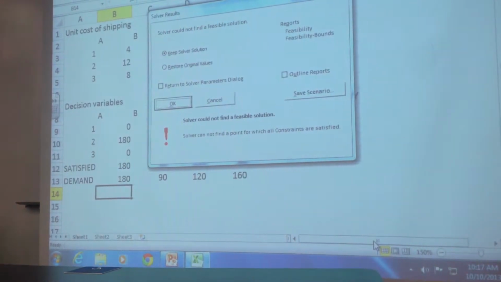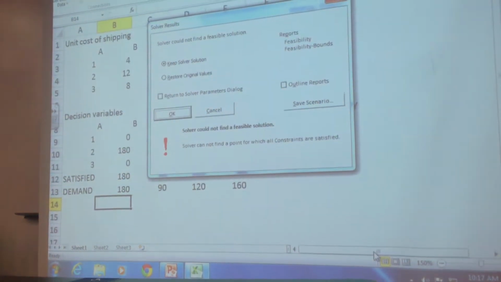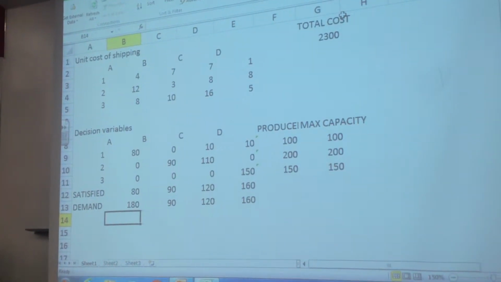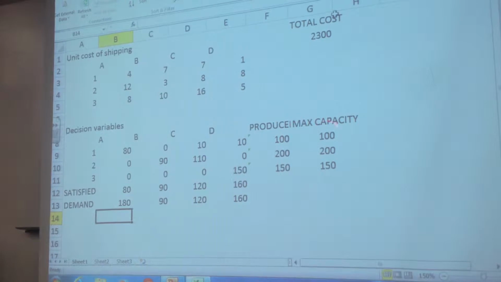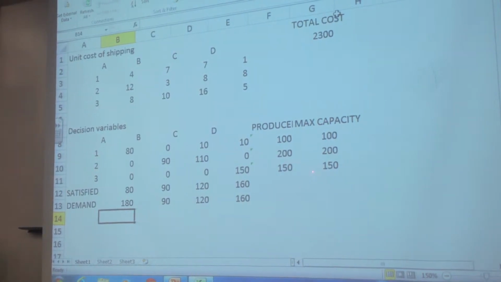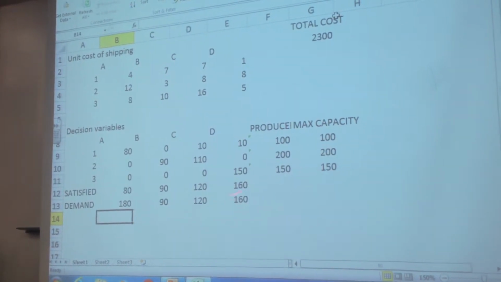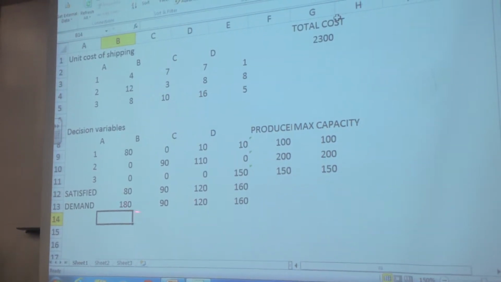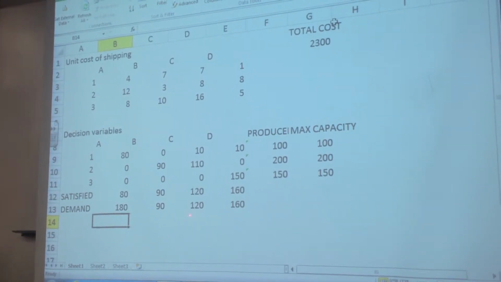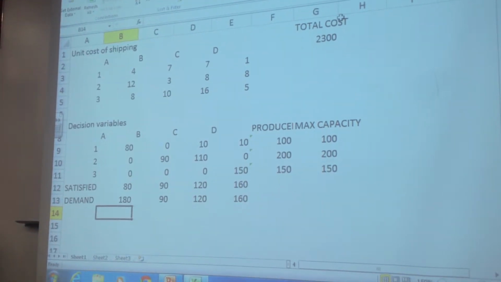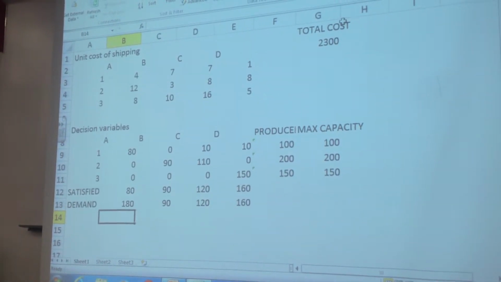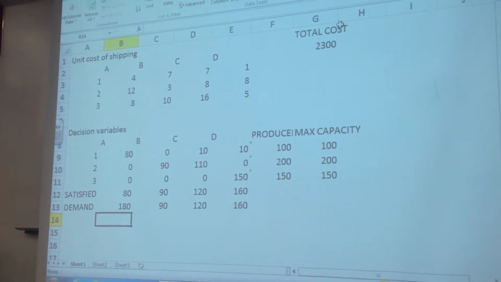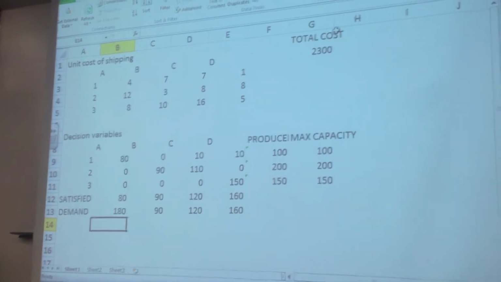Solver couldn't find the feasible solutions. As you can see, what is our maximum capacity? 450. Our total demand is now 550. We cannot satisfy our demand. That's why solver couldn't find the solution. This solution is meaningless because the solver couldn't find the solution.